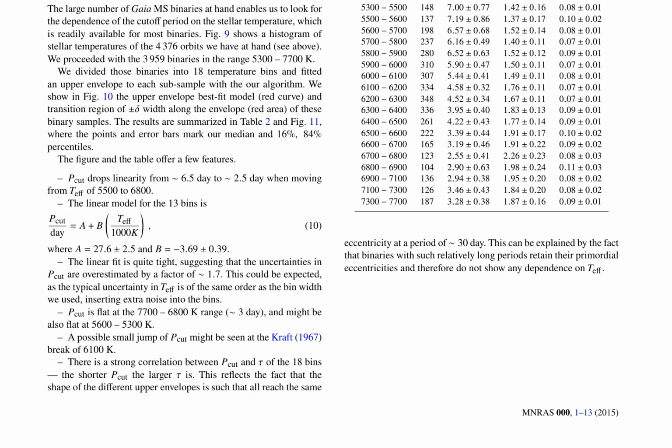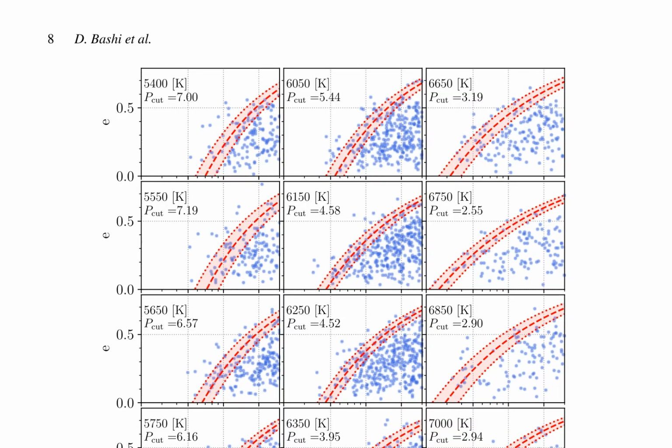PCUT is flat at the 6,700 to 6,800 range, approximately 3 days, and might also be flat at 5,600 to 5,300. A possible small jump of PCUT might be seen at the Kraft, 1967, break of 6,100 K.